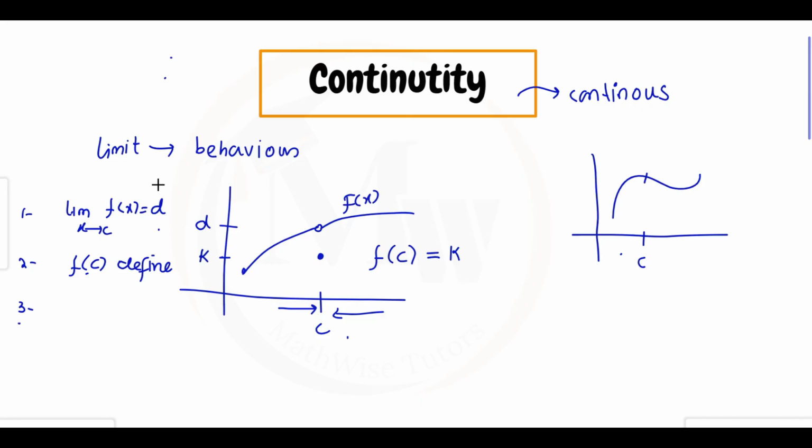First, the limit should exist, which gave us the behavior. Second, at point C there must be a value, means f of c is defined. And third, the limit value which you found above should be equal to the value at C, f of c. Because if they are equal, there will not be any hole and the function moves smooth. This gives you the complete information of a continuous function.